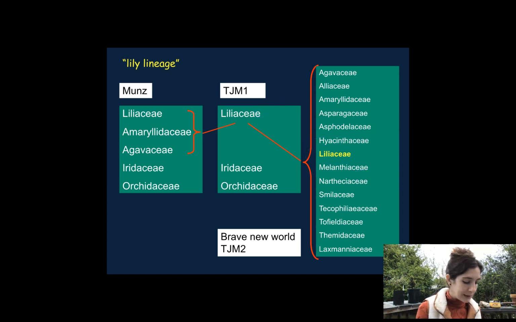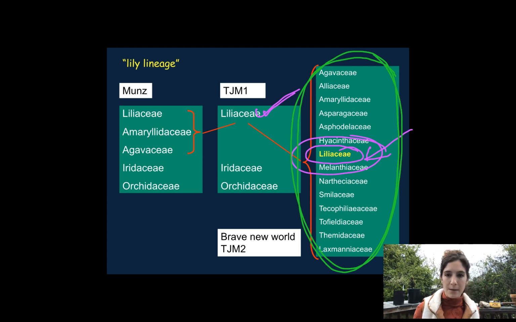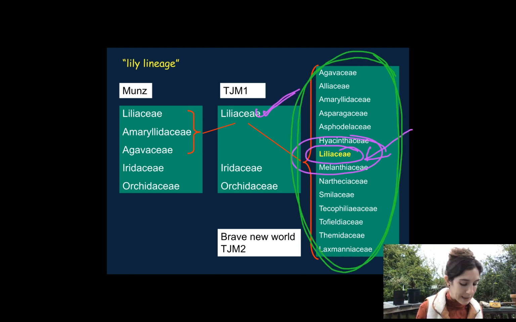So we call all of these members, all 14 of these families who used to be in Liliaceae proper, they are now called something different, but they're all still very close relatives. And we call them Liliaceae sensu lato, which means Liliaceae in the largest sense, or in the broadest sense. Sort of a more inclusive version of Liliaceae. So when I say Liliaceae from here on out, it is 2020, and I will be referring to Liliaceae sensu stricto, just so you know.